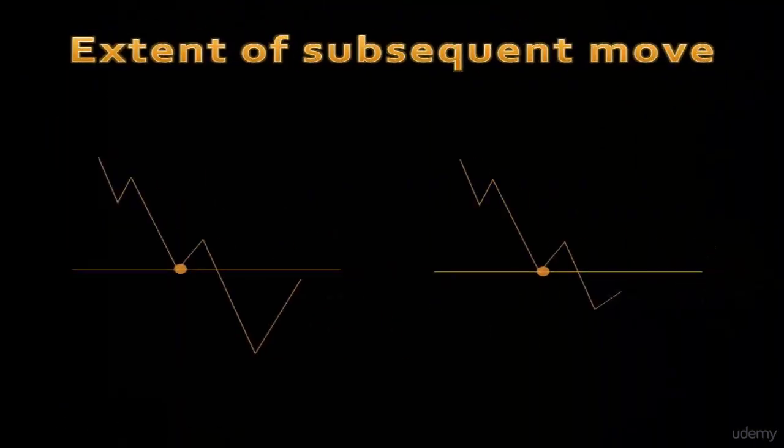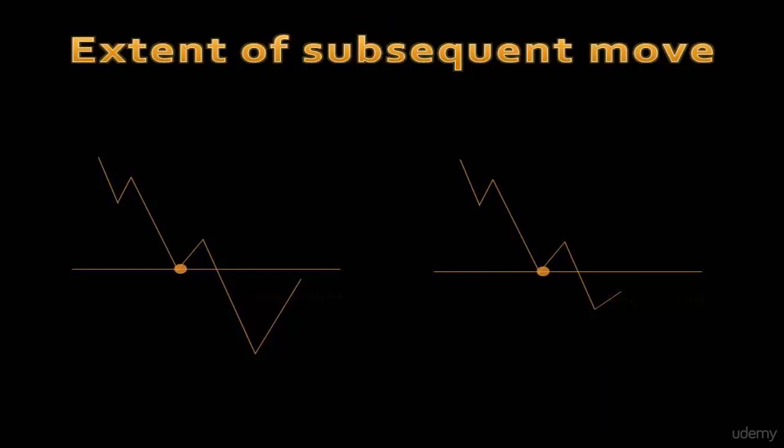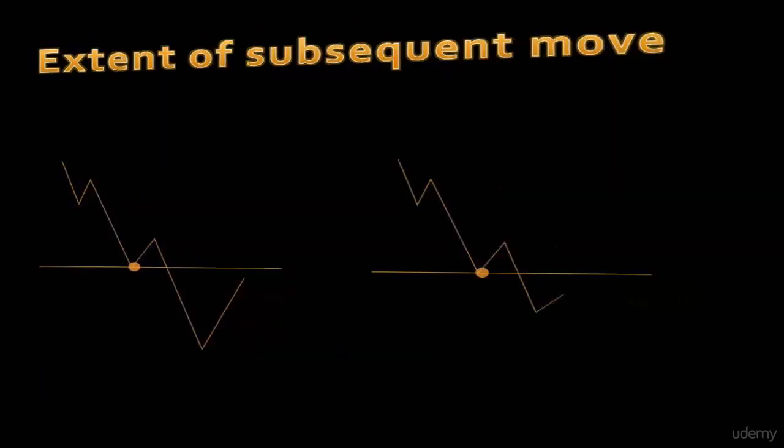So for example, here are two different cases in which support levels get broken. As you see in the first case, the fall was further away, so you should expect this first level to provide stronger resistance as prices come back to test it. So in general, the greater the distance prices fall, if prices break below a support level, the greater the resistance from the level when the prices try to retest that level.